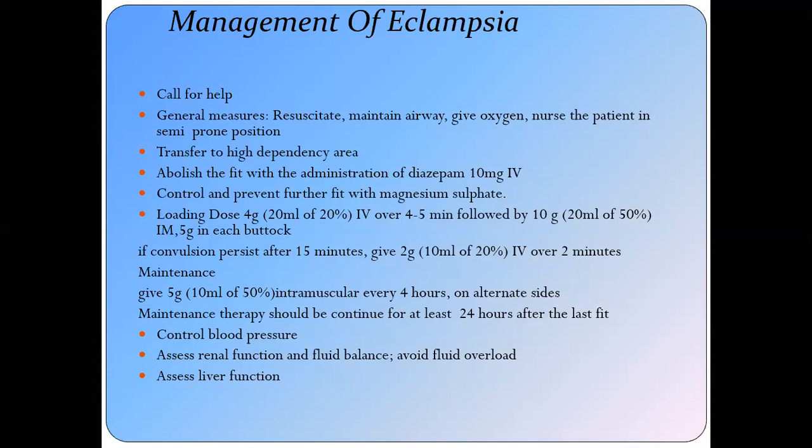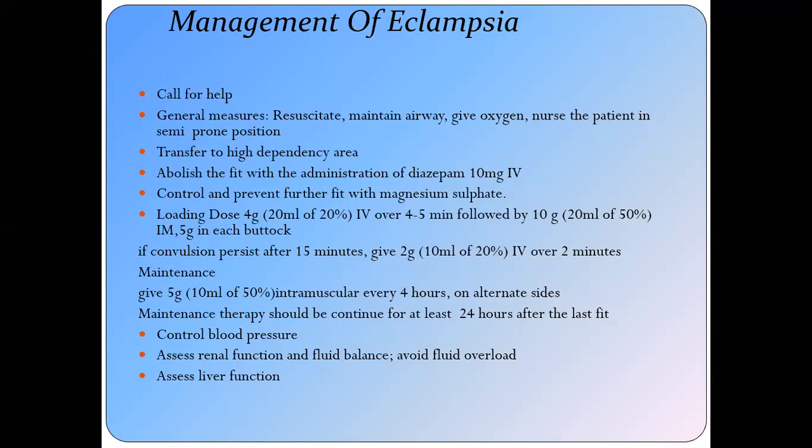Our aim is to control and prevent further fits with magnesium sulfate. Magnesium sulfate is a magic drug. When it was introduced, it reduced maternal mortality; you cannot imagine how much.